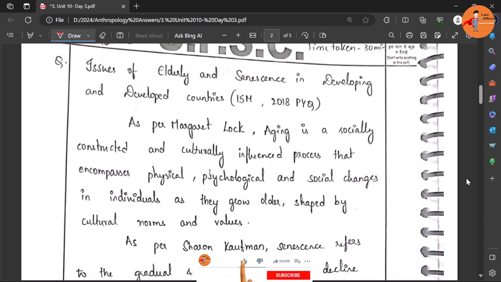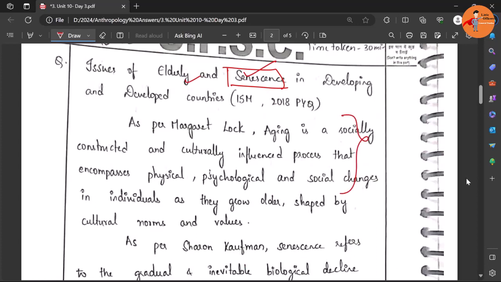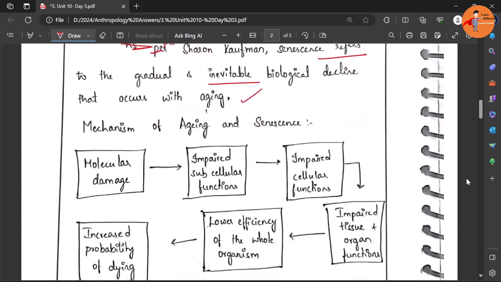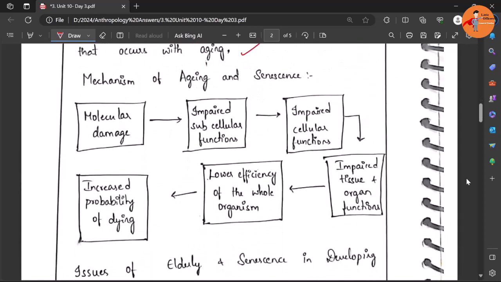The question is issues of elderly and senescence in developed and developing countries. So we will be defining what is elderly and what is senescence. Here he has written the definition of aging as well. That is fine. Otherwise you can begin from here, according to Sharon Kaufman: senescence refers to the gradual and inevitable biological decline that occurs with aging. Now after that he has written the mechanism of aging and senescence.